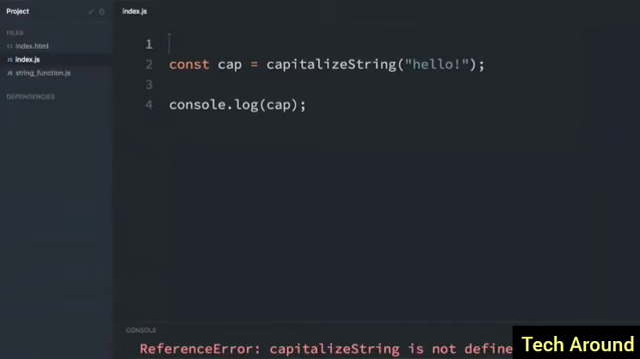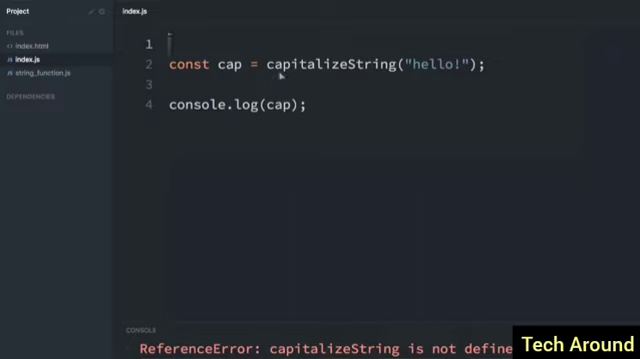In the past, people would use the require function to import functions and code from other files. But now we have import and export. You can export code in one file and then import it in another file. It also allows you to only import certain functions from a file or certain variables. Let me show you how it works.